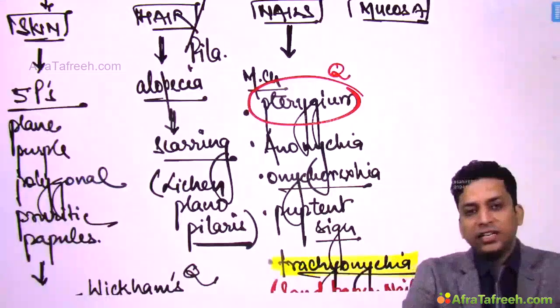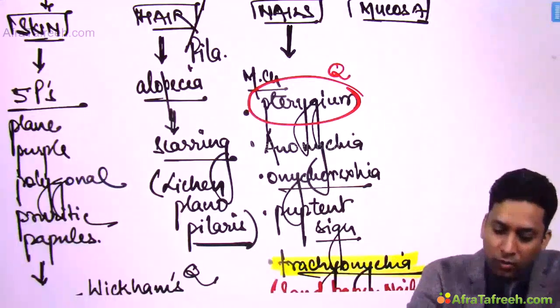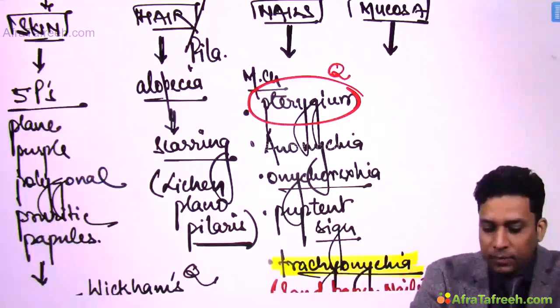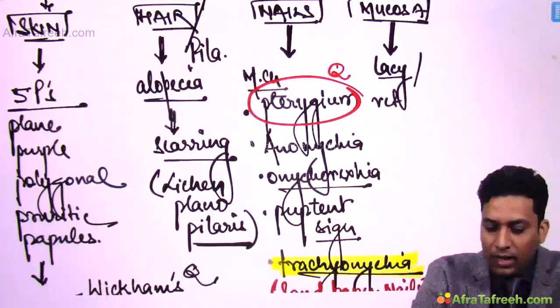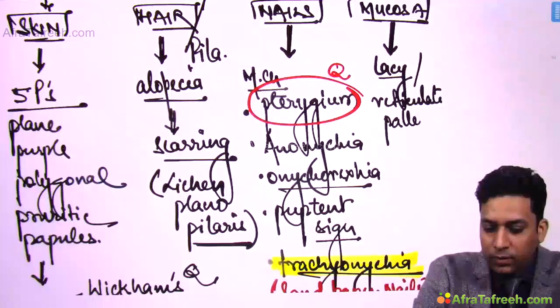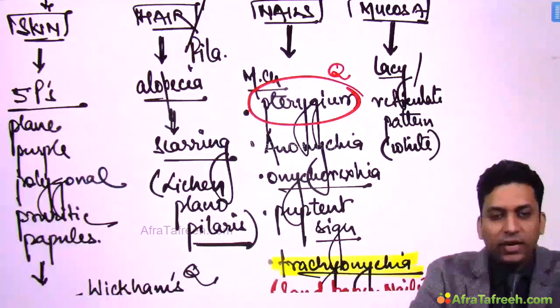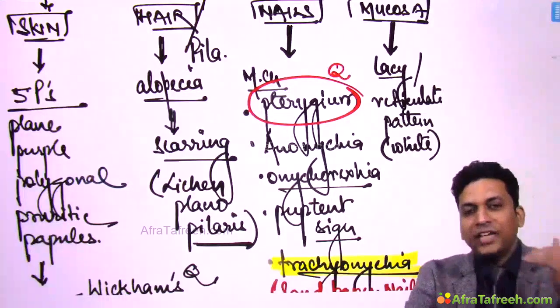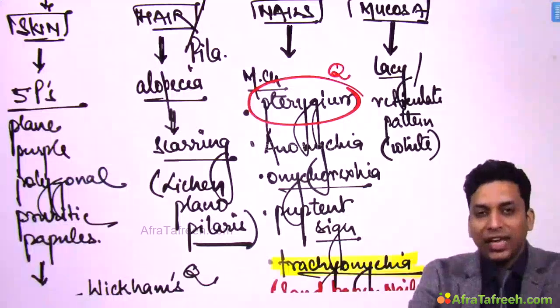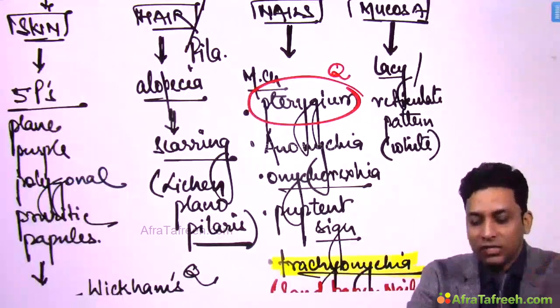Then mucosa also get involved. Now what you will get over mucosa? Over mucosa you will get lacy or reticulate pattern. This pattern is white in color. So this is white lacy or reticulate pattern. But there are few types of mucosal lichen planus. One is known as erosive or ulcerative type.